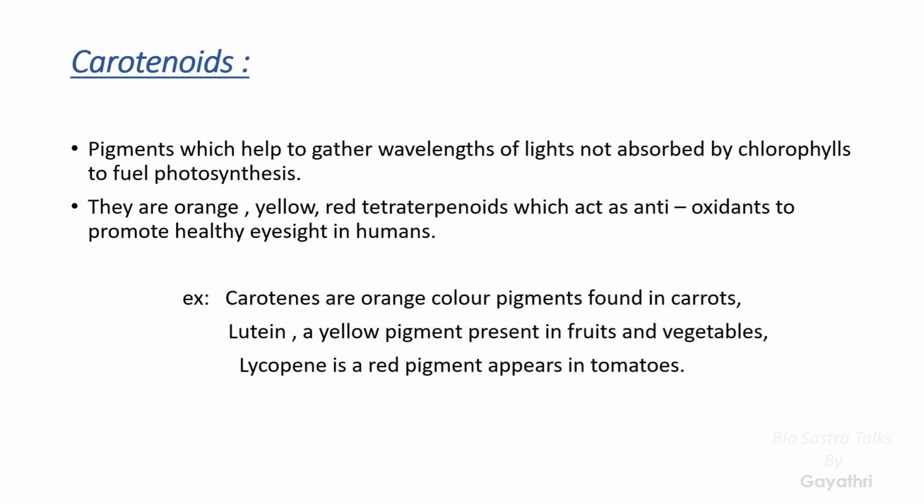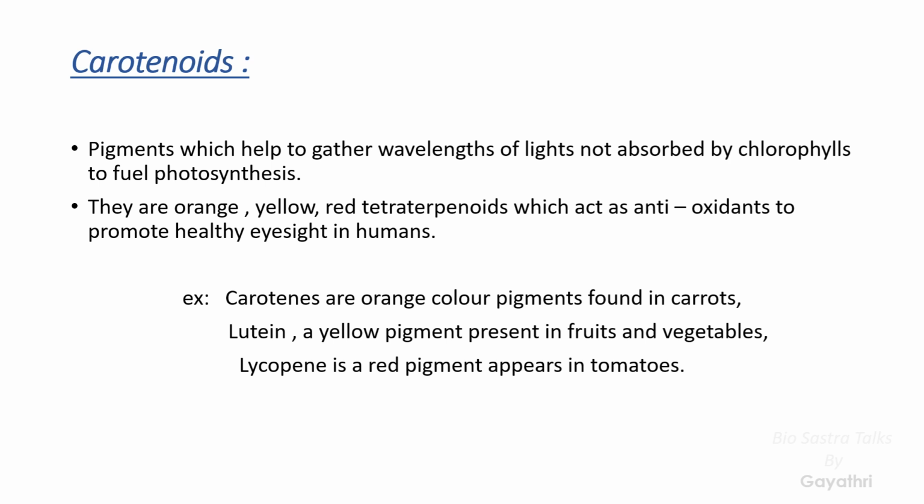Carotenes are present in carrots and appear in orange color, and lutein, the yellow pigment, is present in most of the fruits and vegetables. They appear in yellow color. Next, the last one is lycopene, which is one of the main pigments for the red color of tomatoes. These are the carotenoids which play a major role in photosynthesis in plants.